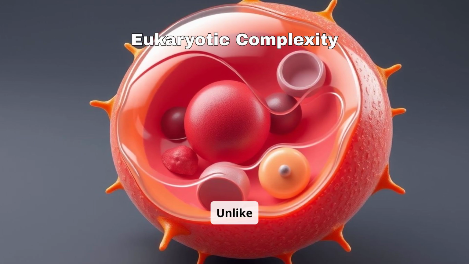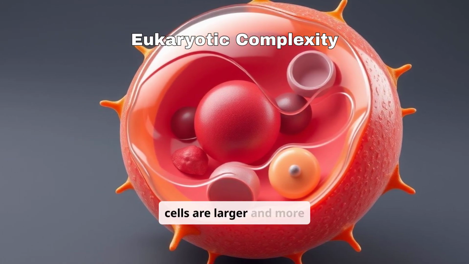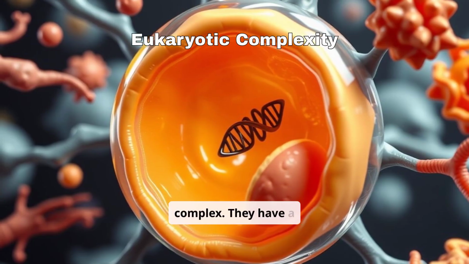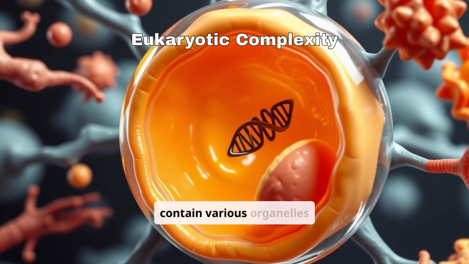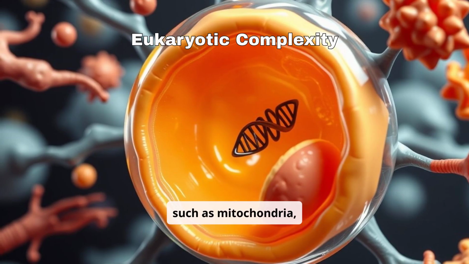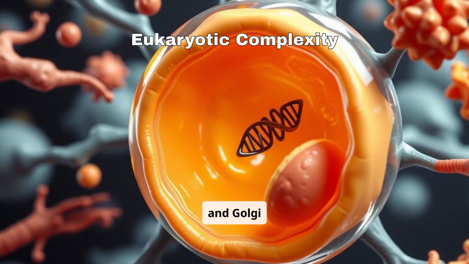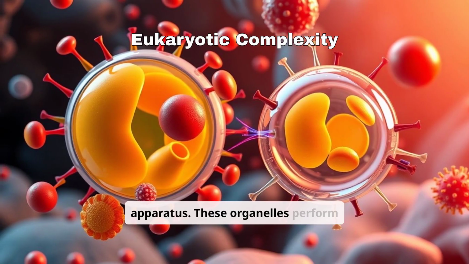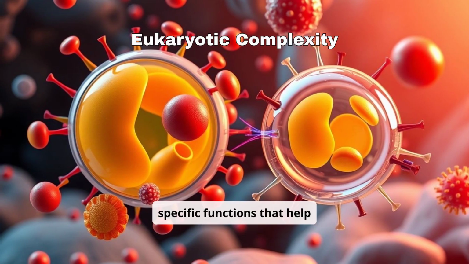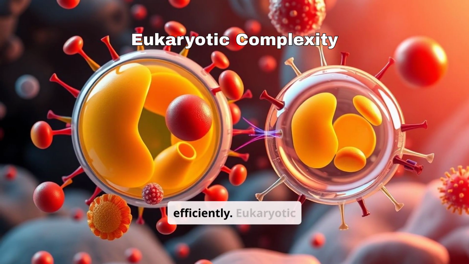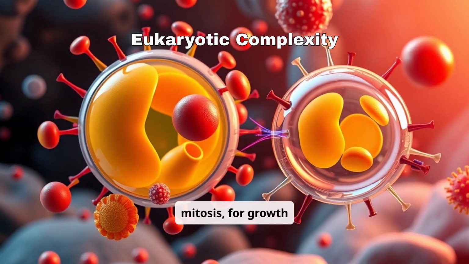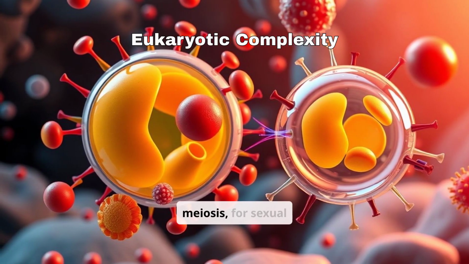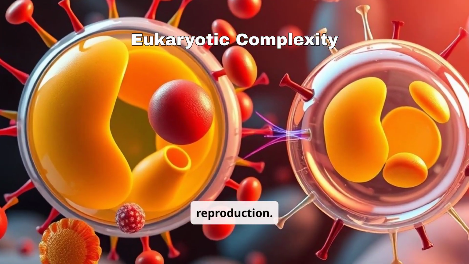Unlike prokaryotes, eukaryotic cells are larger and more complex. They have a defined nucleus that houses their DNA, and they contain various organelles such as mitochondria, endoplasmic reticulum, and Golgi apparatus. These organelles perform specific functions that help the cell operate efficiently. Eukaryotic cells reproduce either through mitosis for growth and repair, or meiosis for sexual reproduction.